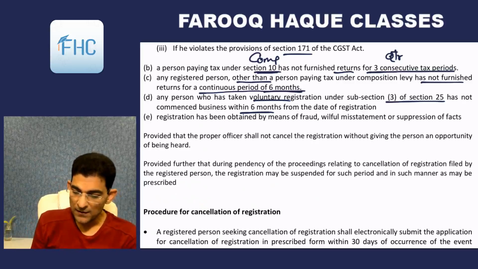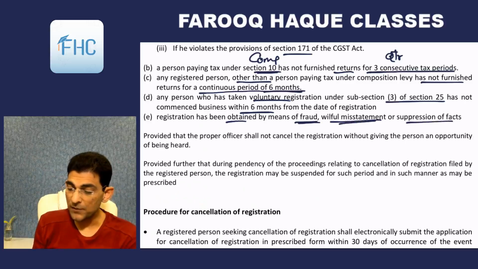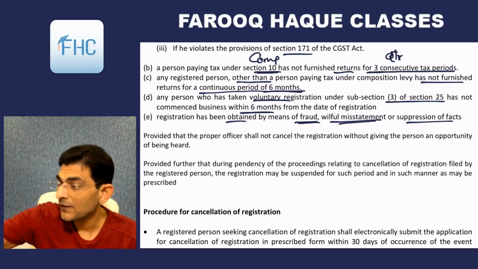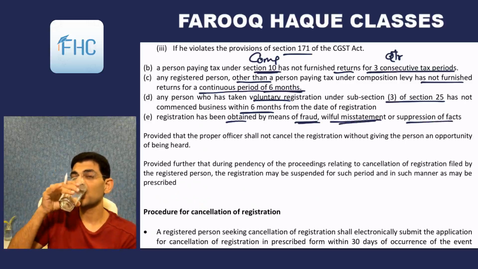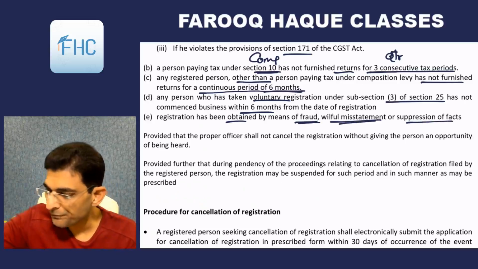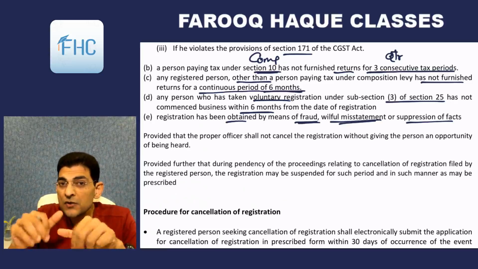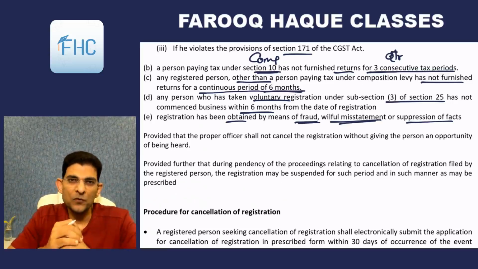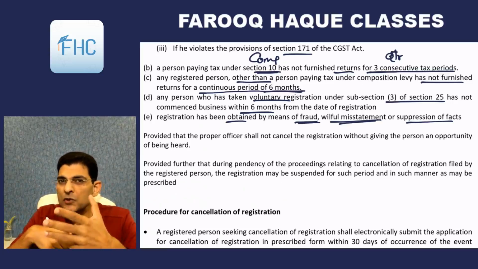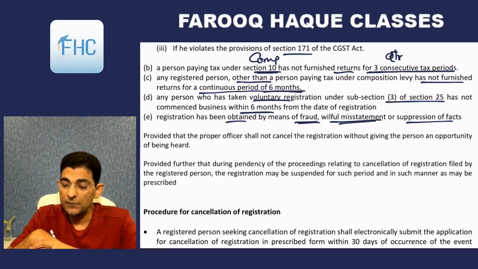And lastly, registration has been obtained by means of fraud, willful misstatement or suppression of facts. Means the initial registration which you have taken is by means of fraud. You have done a lot of fraud, you have given false documents and so on and so forth.